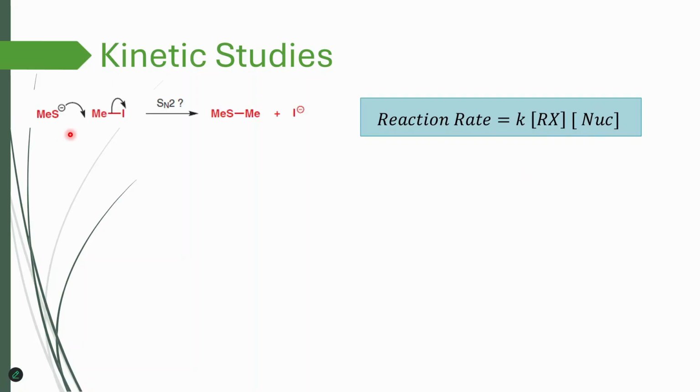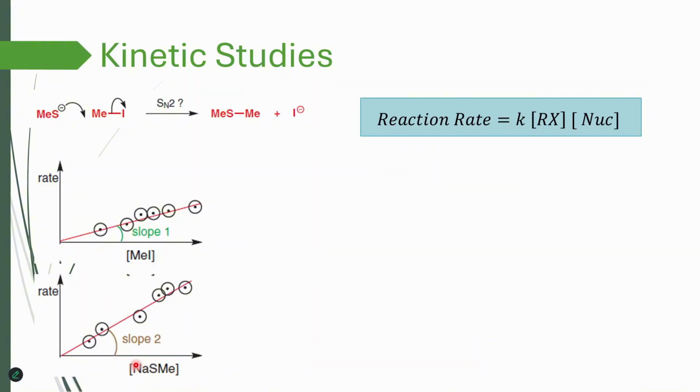And this is just one example where methyl sulfide is used as a nucleophile and we have methyl iodide as a substrate, an alkyl halide. And this could be an SN2 reaction. We don't know yet, right? What we do is perform this kind of experiment while keeping the concentration of nucleophile constant. We increase the concentration of alkyl halide and we see that the rate also increases. For example, when we double the concentration of methyl iodide, the rate also doubles. In the next experiment, we keep the concentration of methyl iodide constant and do the same for the nucleophile, and we still find the same trend: doubling the concentration of nucleophile doubles the reaction rate.